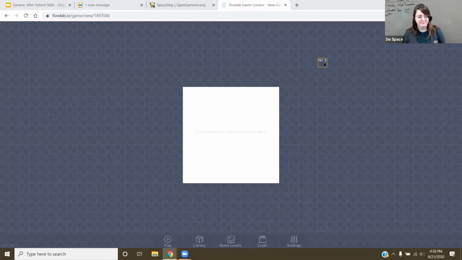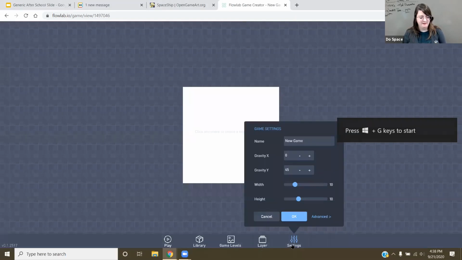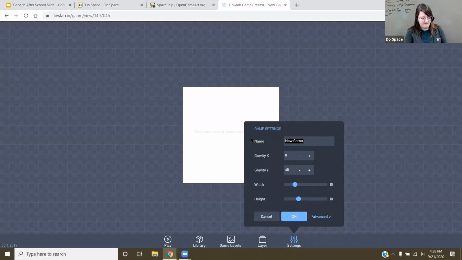So we can always do the basics of level 4 first. I'm going to change my settings, and I can do that by clicking on settings on the lower right, right here. So I'm going to go ahead and click on that. I'm going to rename my game Space Game.